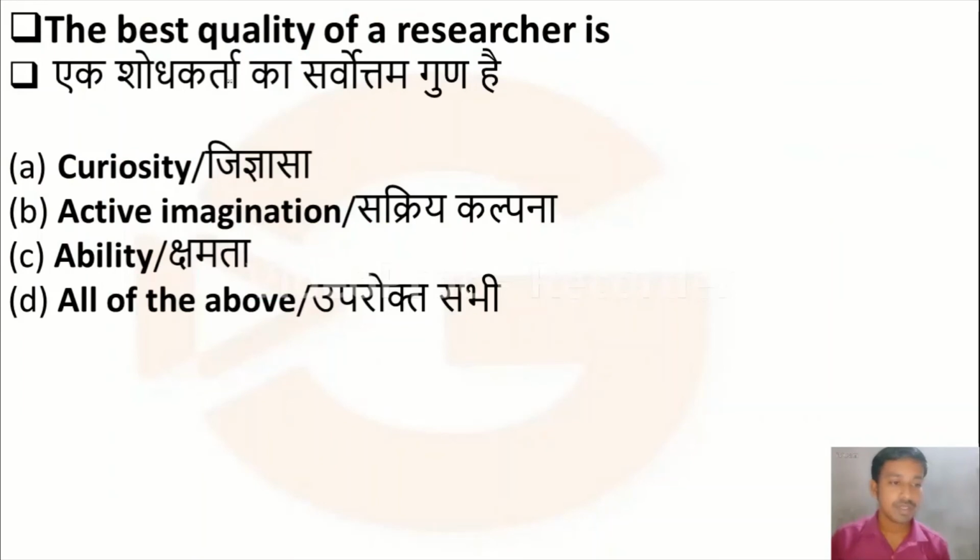The next question is, the best quality of a researcher is option A, curiosity, option B, active imagination, option C, ability, option D, all of the above. The best qualities of a researcher are curiosity, active imagination and also ability. So option D, all of the above, is the correct answer.